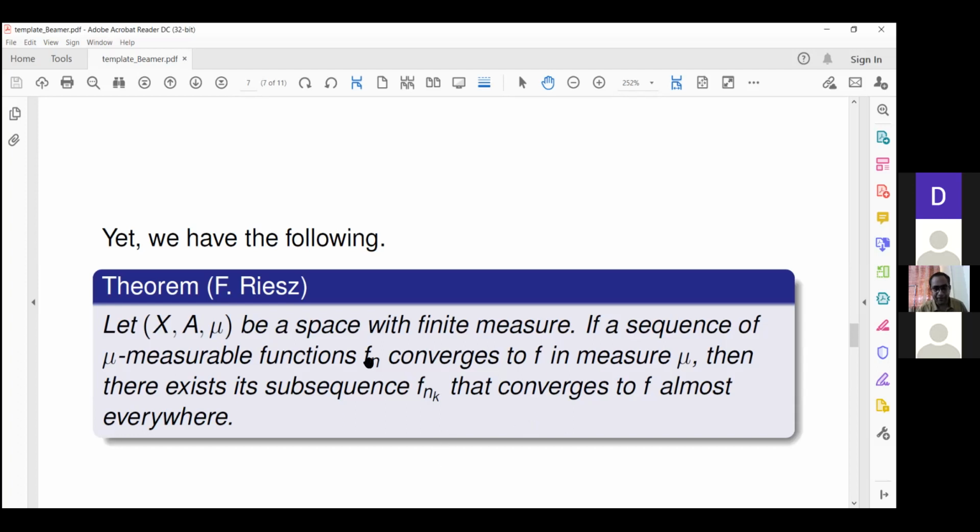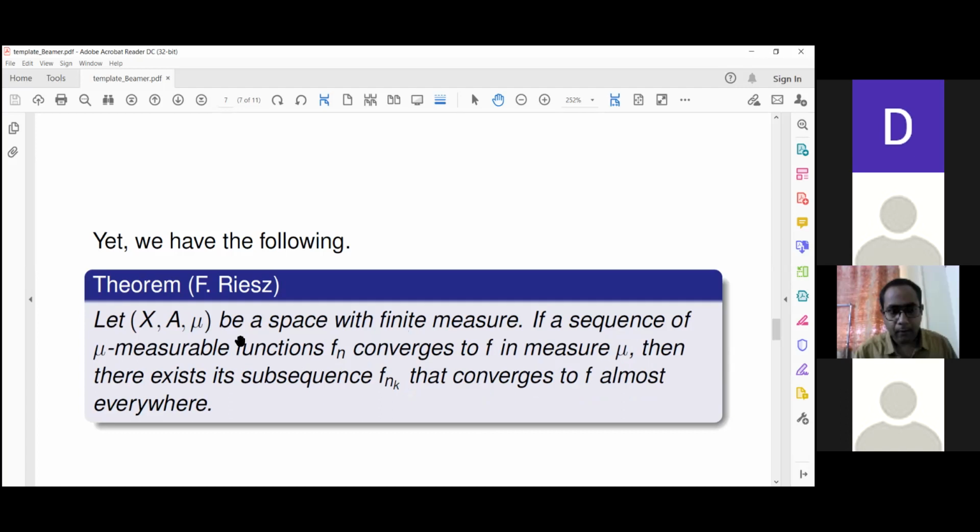Roughly speaking, this is the characterization of pre-compact subsets, pre-compact meaning its closure is sequentially compact. So if we have a sequence that converges in measure, we always have a subsequence converging almost everywhere.